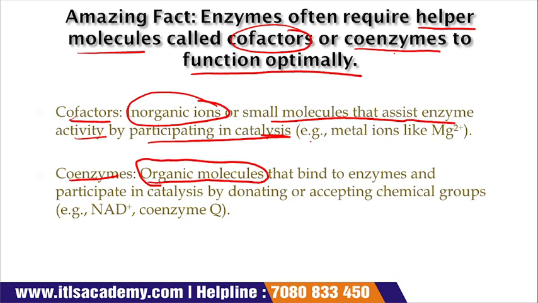They do not bind with the enzyme, but they assist the activities of the enzyme by participating in the catalysis. For example, metal ions like Mg2+, the magnesium ion. This is the magnesium ion.